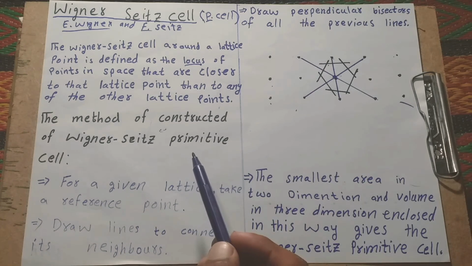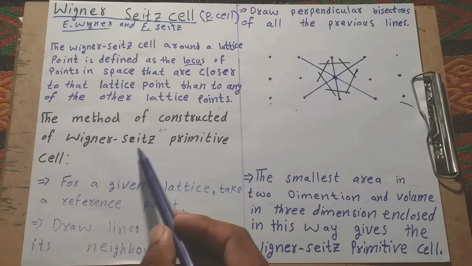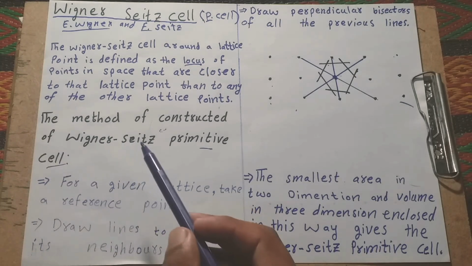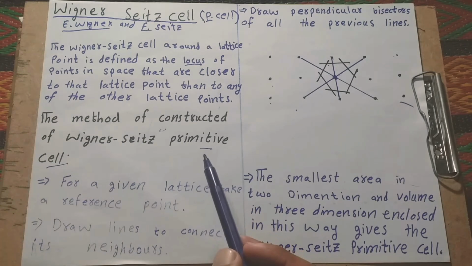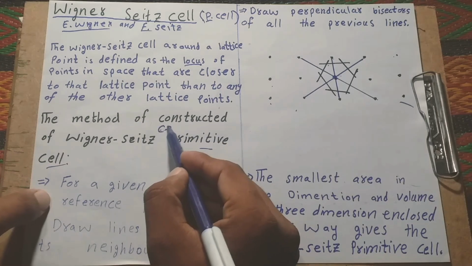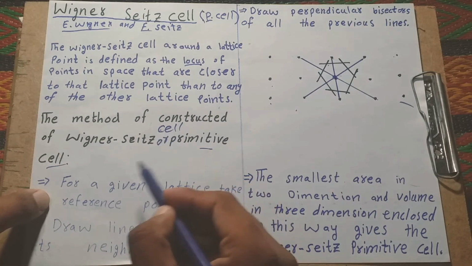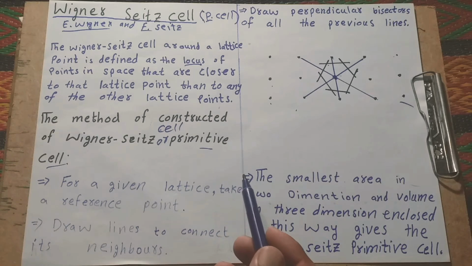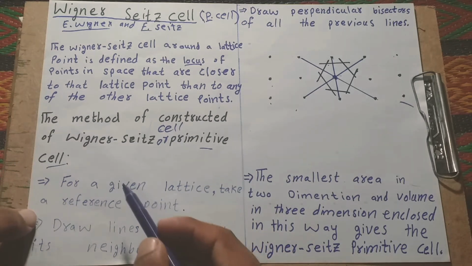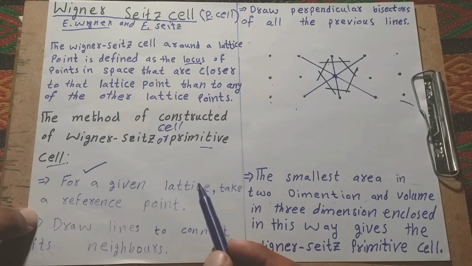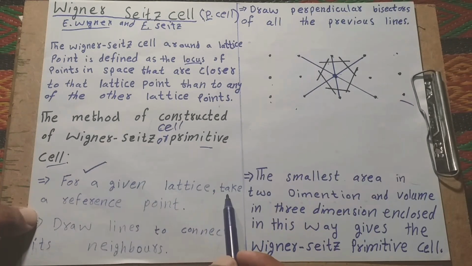Now the method of constructing the Wigner-Seitz primitive cell. Primitive cell is also known as unit cell.